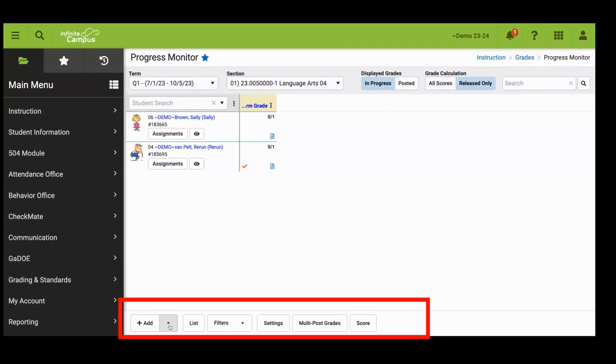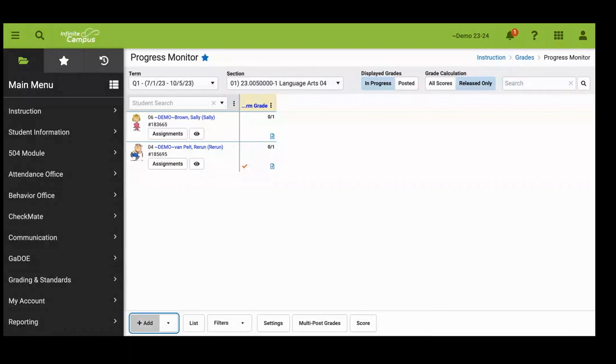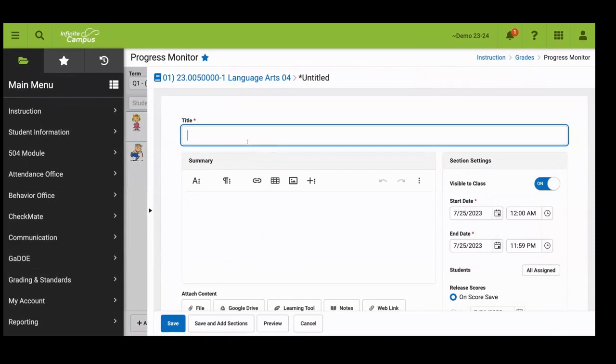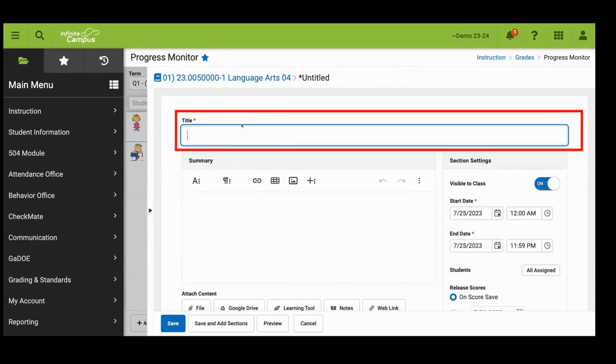Notice that there is also a down triangle that you can click, and you see a lot of different things here. The one that we are going to focus on is the assignment. You can click on that button to create the assignment, or click on the plus add button, which will also by default create an assignment. So notice that the title is required.